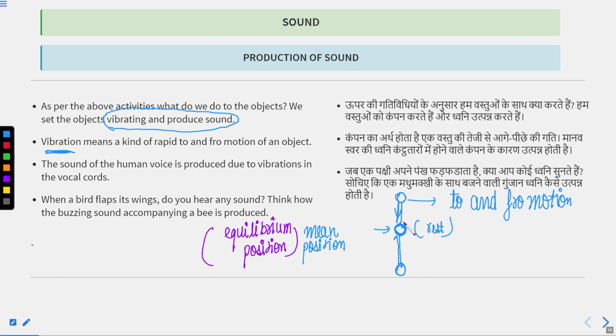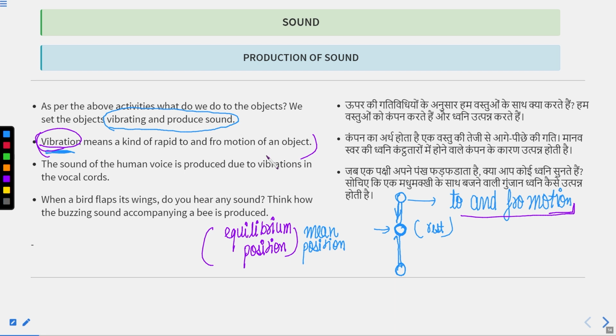It means that this particle is first moving upward, then coming back to its mean position, then moving downward and coming back to its mean position, and it is doing this motion rapidly. This motion is known as to and fro motion. And the rapid to and fro motion of an object is called vibration. So this is the definition of vibration. Vibration means a rapid to and fro motion of an object.